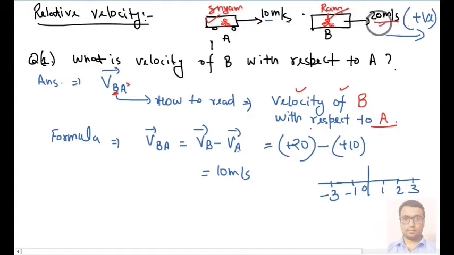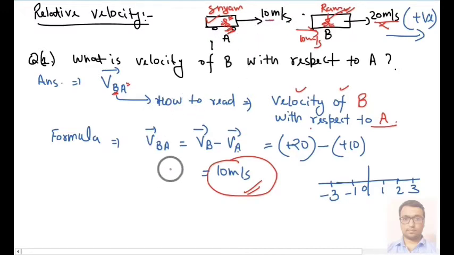Velocity of Ram is not 20 meter per second, but it is 10 meter per second only with respect to Shyam. Shyam will observe that Ram is moving ahead of him with speed of 10 meter per second because he himself is moving with 10 meter per second. So this is the concept of relative velocity.